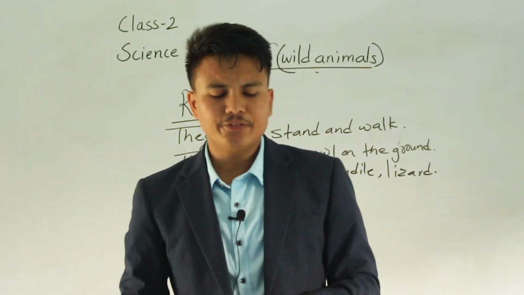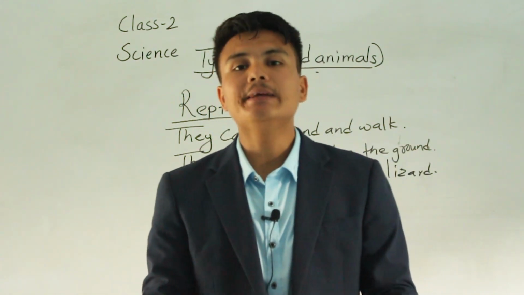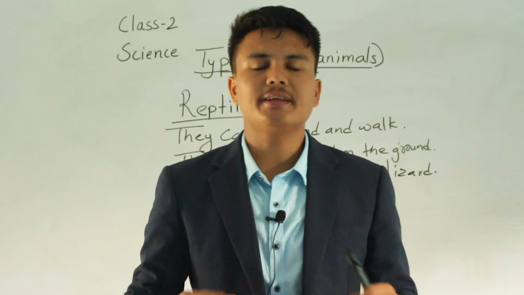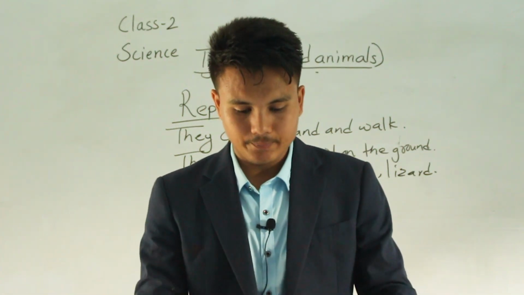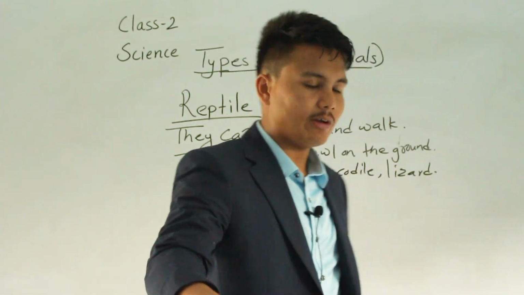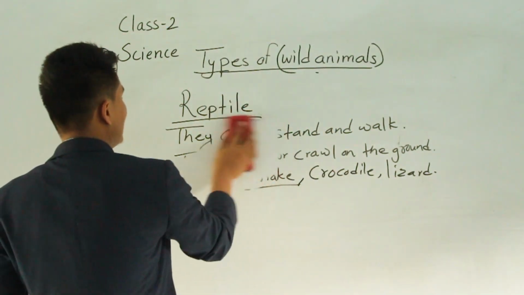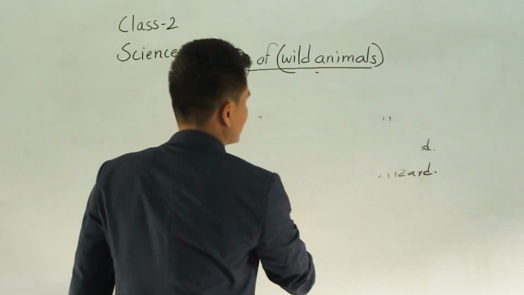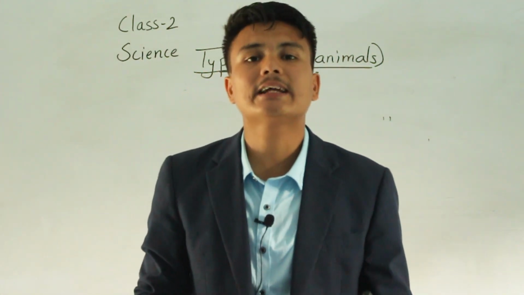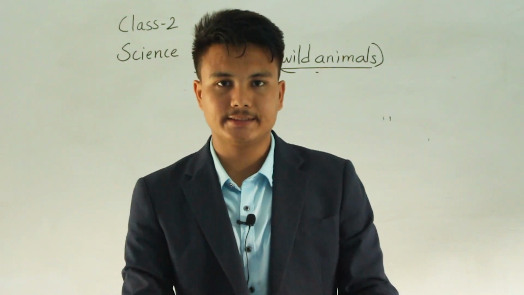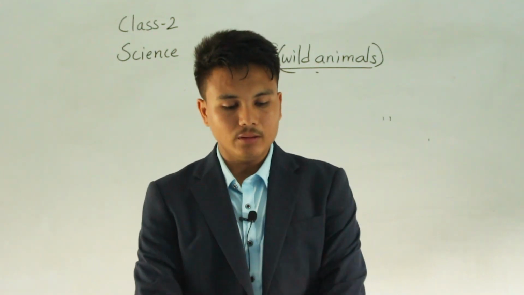There are different types of insects that live in a jungle. Various types of insects we see in our life, in our environment as well. You have read about insects in class 1 as well. Insects are those animals which have 6 legs. Insects basically have 6 legs, so they are called insects.